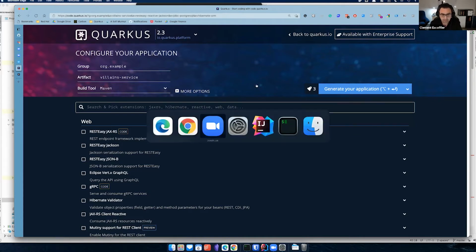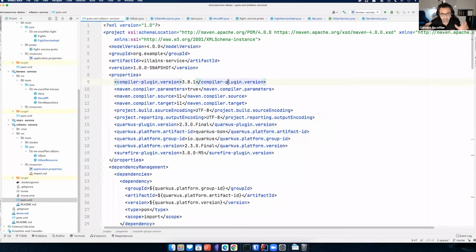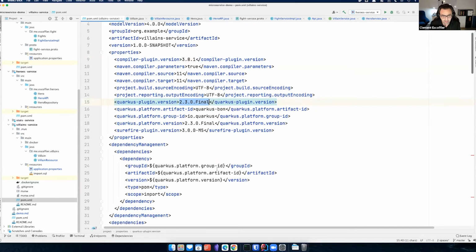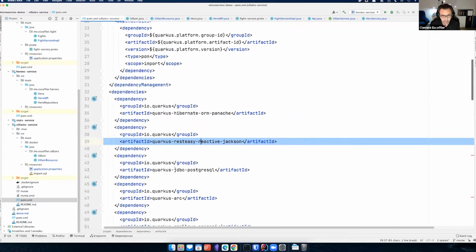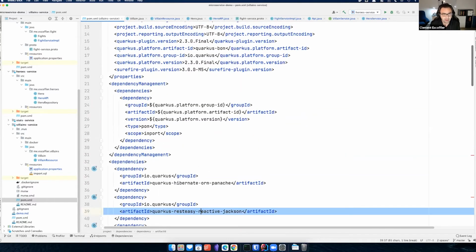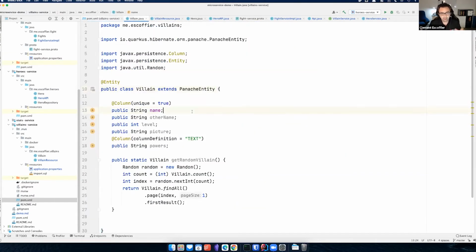To save some time, I already imported that in my IDE, and that's the resulting POM. I'm using 2.3 of Quarkus. This is Hibernate with Panache, RESTEasy Reactive Jackson, JDBC, and so on. We have a set of VLANs in my database, and that's what represents a VLAN. A VLAN has a name, other name, level, pictures, powers, and so on.